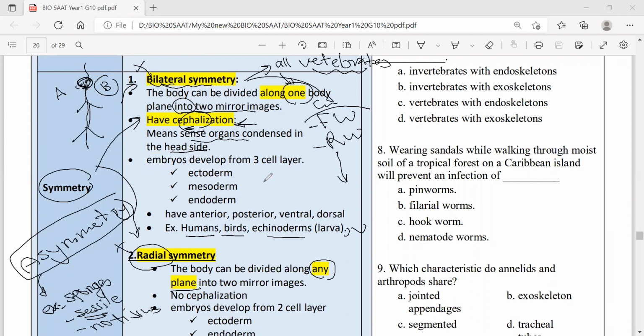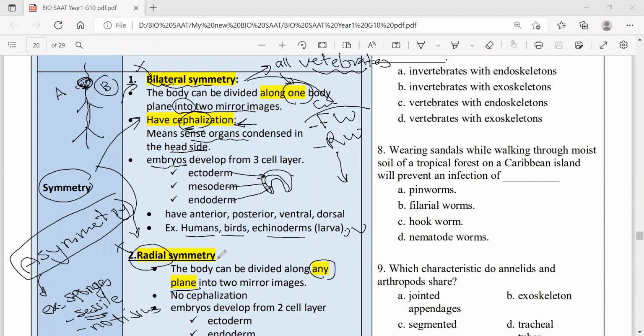In addition, during the early embryonic development, before we're born, there is a stage called gastrula. This is the last early embryonic stage that has 3 layers: ectoderm, mesoderm, the middle layer, and endoderm, the innermost layer.